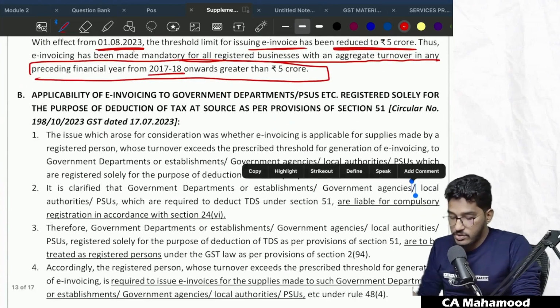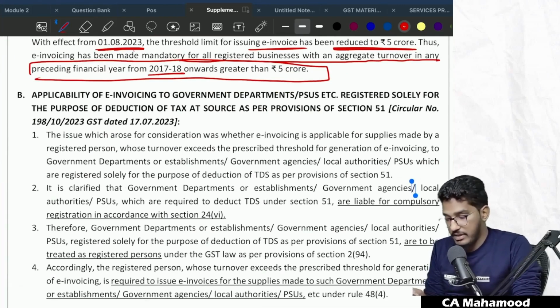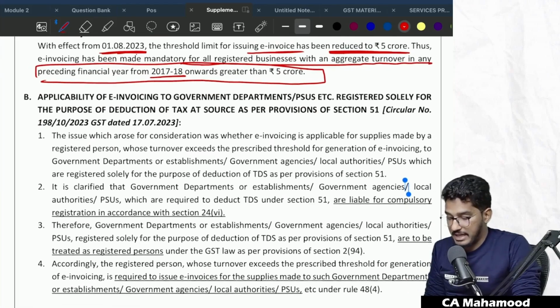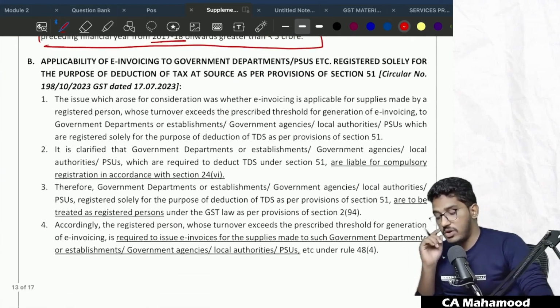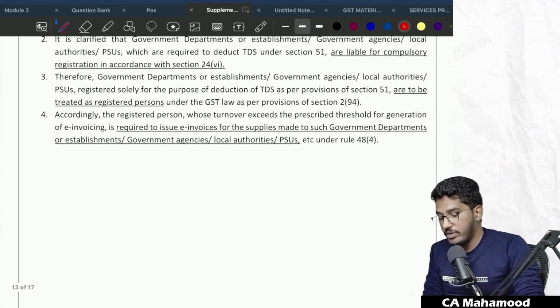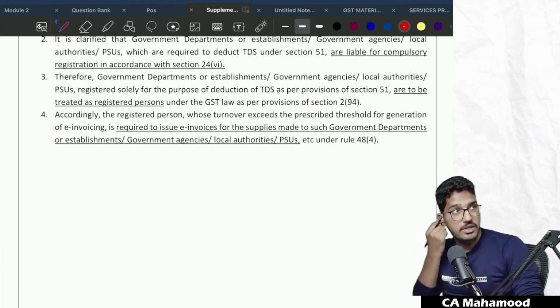Clear? And there is also one more clarification which has been given. There is one doubt which came to the GST department and they have given a clarification. So first let me read and explain what exactly this clarification is. This clarification is regarding the government departments or PSUs which are required to take registration as per section 51, who are required to deduct TDS.